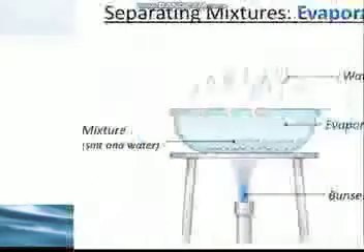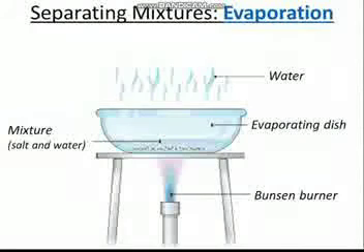Then the next process is evaporation. A soluble solid can be obtained from the liquid in which it is dissolved by evaporation. The process of converting a liquid into vapor by heating is called evaporation. As a result of heating, the liquid evaporates, leaving behind the solid component.